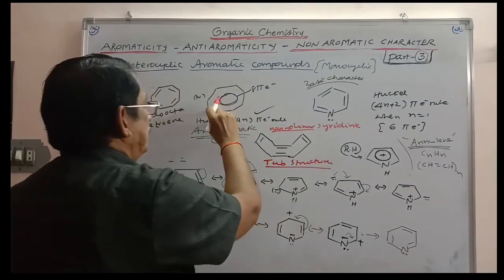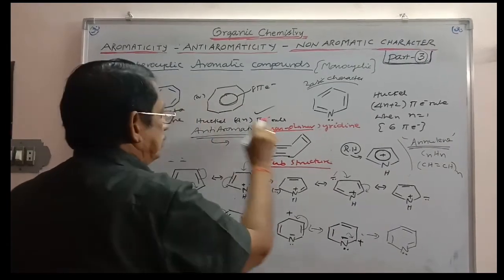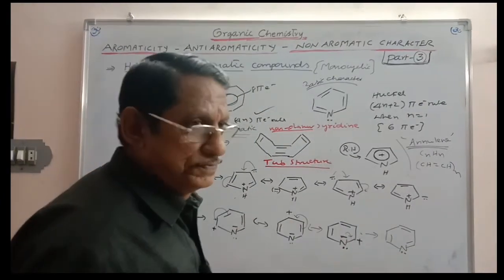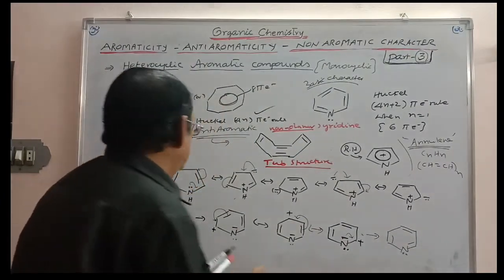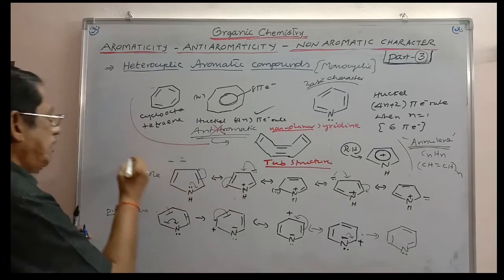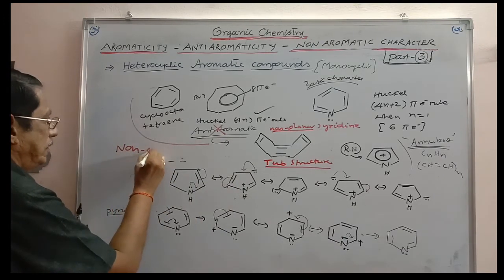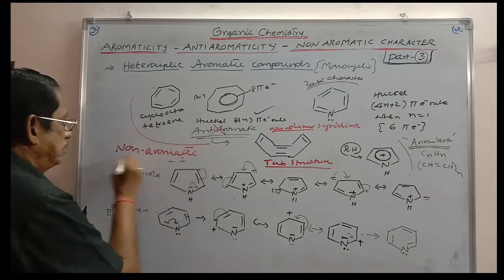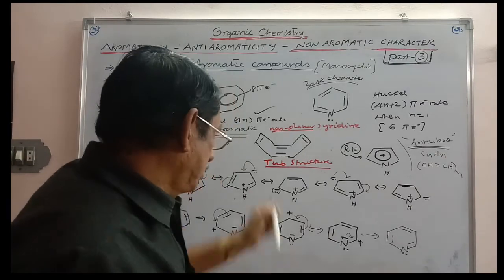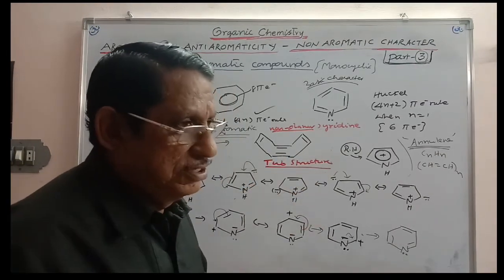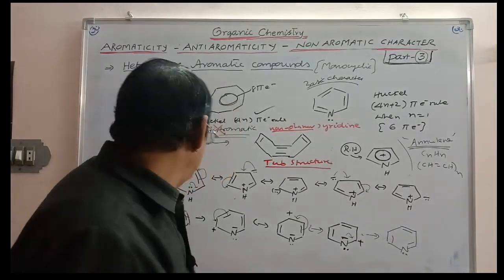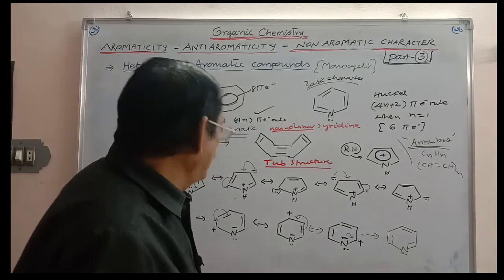Planarity is lost here, so there are 4n pi electrons. Even though there are 4n pi electrons, as it is non-planar, Huckel's rule is not applicable. As a result, you have to call this not anti-aromatic, it is said to be non-aromatic. This is also a very important bit in the examination. Cyclooctatetraene does not exist as a planar structure, it is in the tub shape, as a result of which planarity is lost. Once planarity is lost, Huckel's rule is not at all applicable, and that is why it is considered non-aromatic but not anti-aromatic.